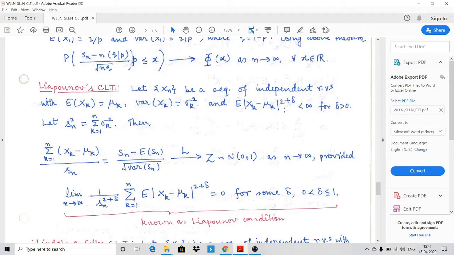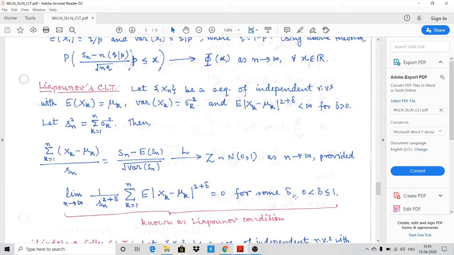Now you see, we were assuming that this expression is finite for some delta positive, and now here we are restricting our delta from 0 to 1. The reason behind it: if you consider delta greater than 1 in the proof, we are not going to prove it, but if you consider in the proof delta greater than 1, then that case will be converted into the case where delta is equal to 1. So the delta greater than 1 case is the same as, in the proof, the case of delta equal to 1. So we are only considering this.